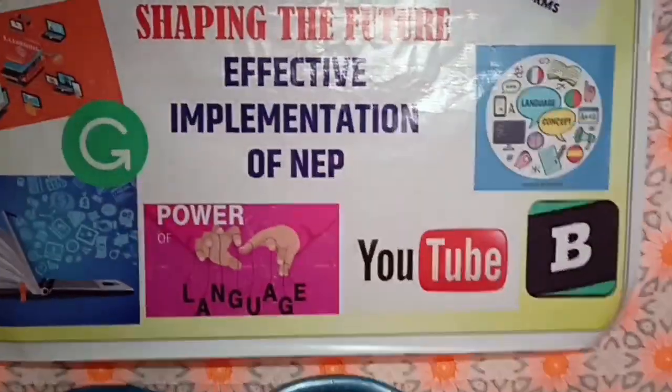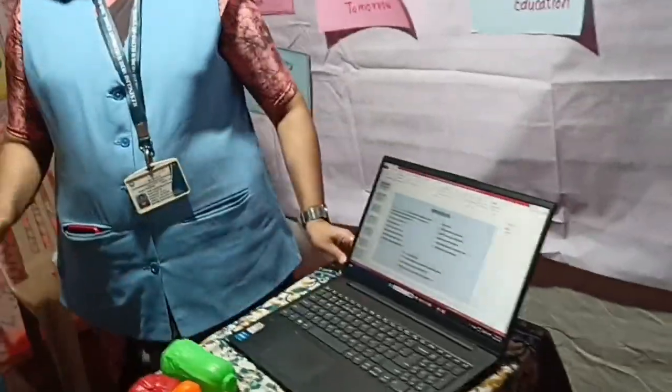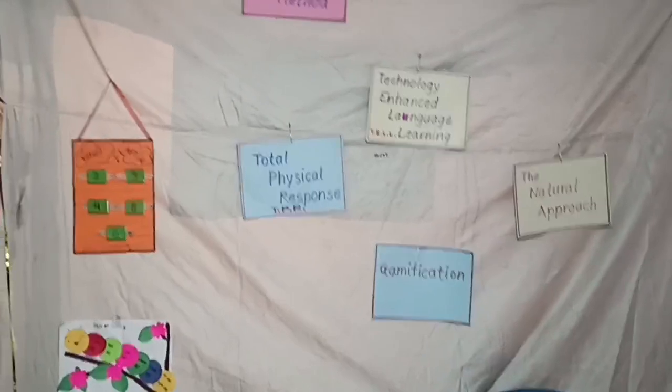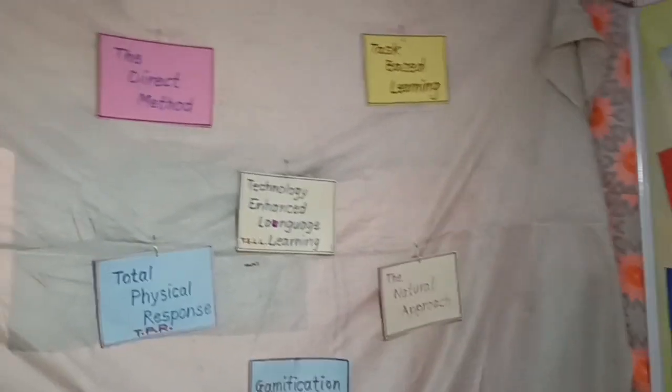We will be talking about the six methods which are used worldwide for effective English teaching. These six methods are: first is the direct method, second is total physical response, third is gamification, next is the natural approach, next is task-based learning, and the last one is technology enhanced language learning.